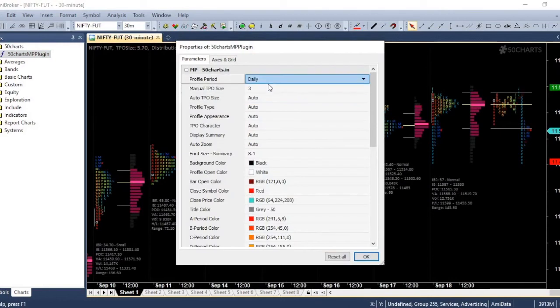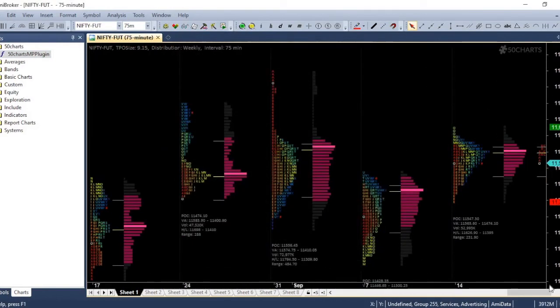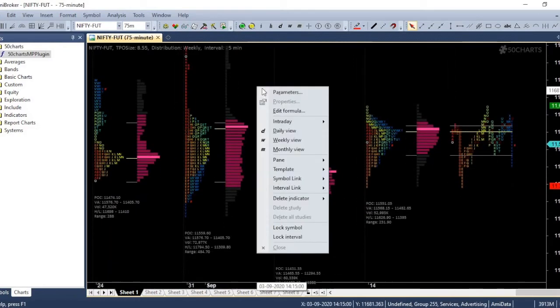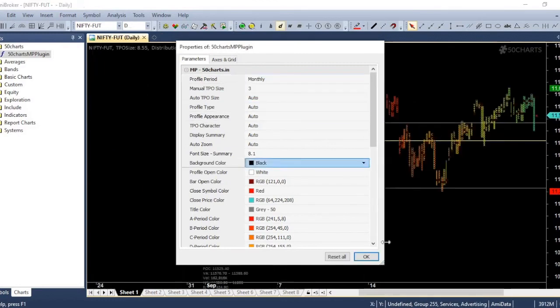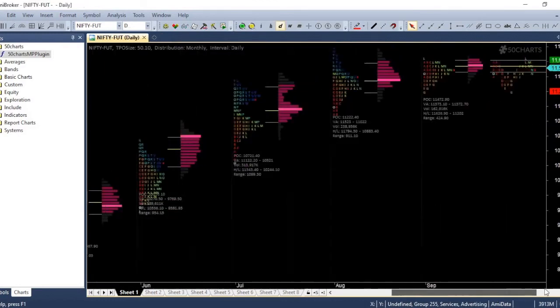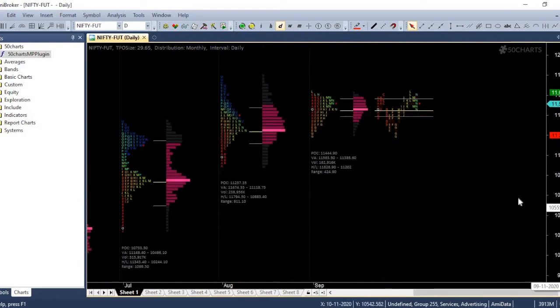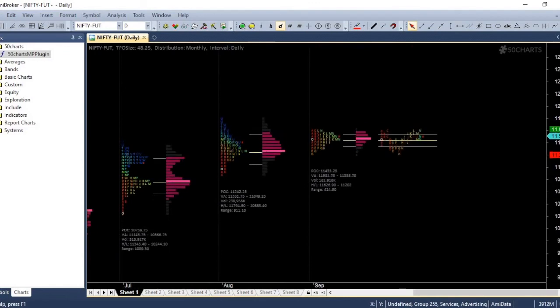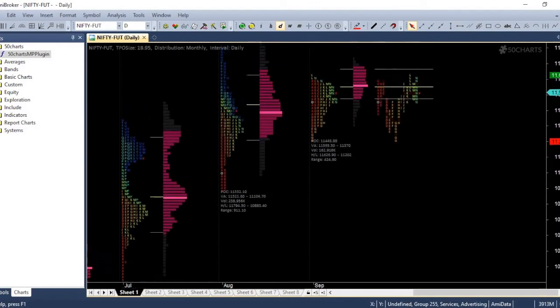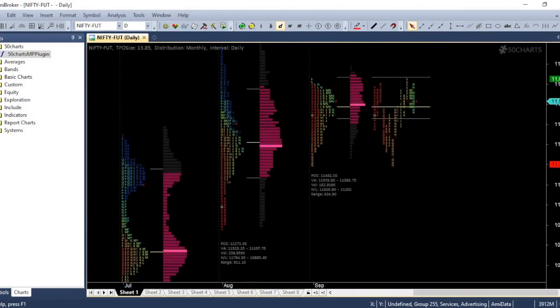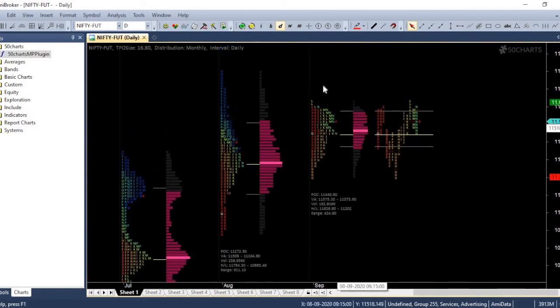So you can change the profile to weekly profile. You can change the profile to monthly profile. You can change the TPO size by tapping on the shift key, then dragging the price. So the TPO size will be changed automatically and the chart will be redrawn automatically, all in real time.